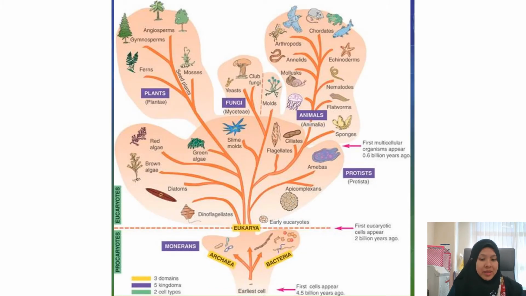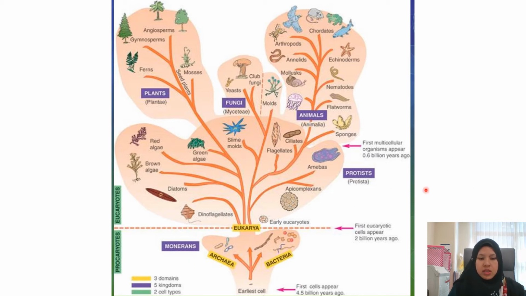Let's focus on this diagram again because it's so powerful, as I mentioned just now. And the first kingdom is the Monera down here. Kingdom Monera is the oldest and also the most abundant organisms, and it has two subkingdoms, which are known as the Archaebacteria and also the Eukarya. So the Archaebacteria are the organisms that can live in extreme environments, in the most acidic environment, most alkaline environment, the highest temperature or the lowest temperature, for example. And the second subkingdom is the Eukarya, which is also known as the true bacteria.